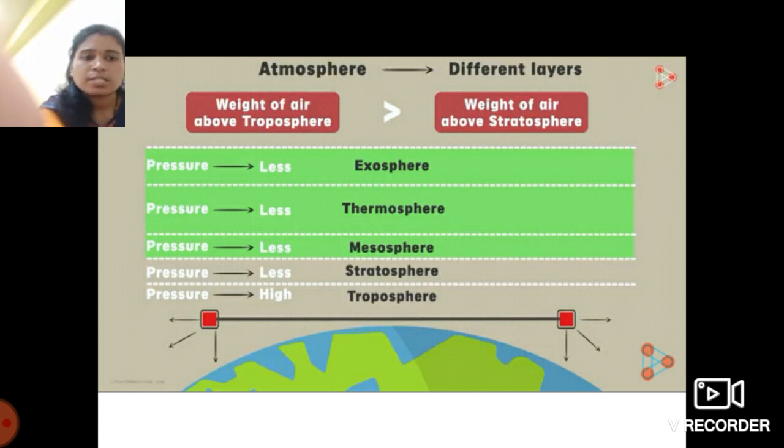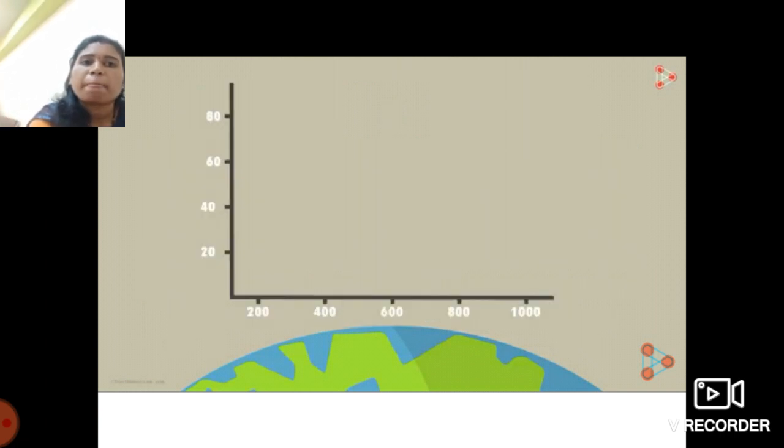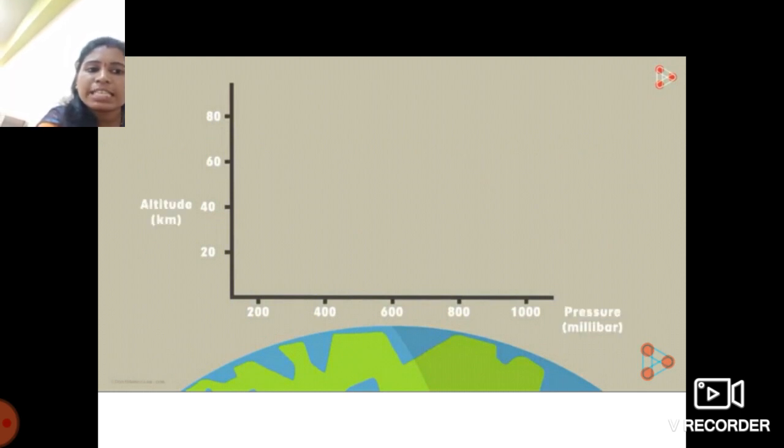Okay, now look at, students, the interesting graph. A graph which represents the pressure at a particular altitude. In this case the x-axis is the pressure and the y-axis is the altitude. The graph also represents how the pressure varies from layer to layer, means how pressure differs in one layer, second layer, third layer. We will get an idea about this from this graph.